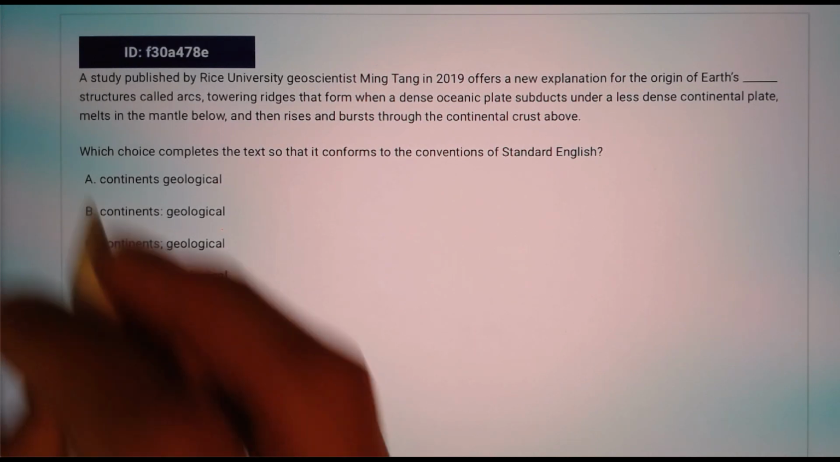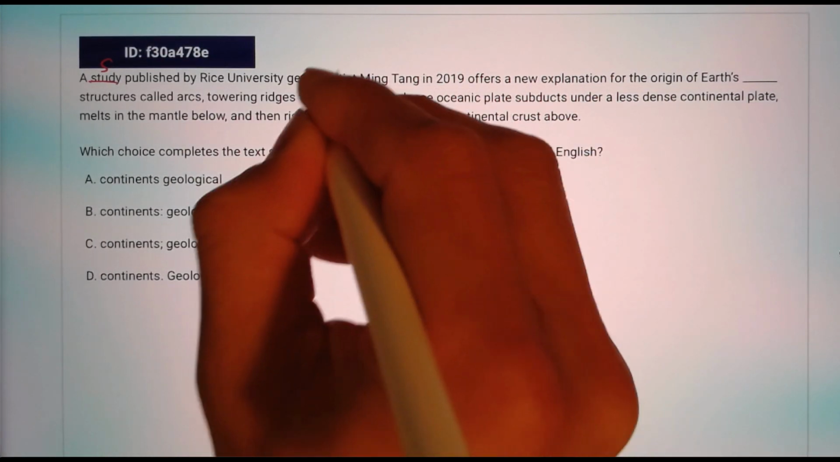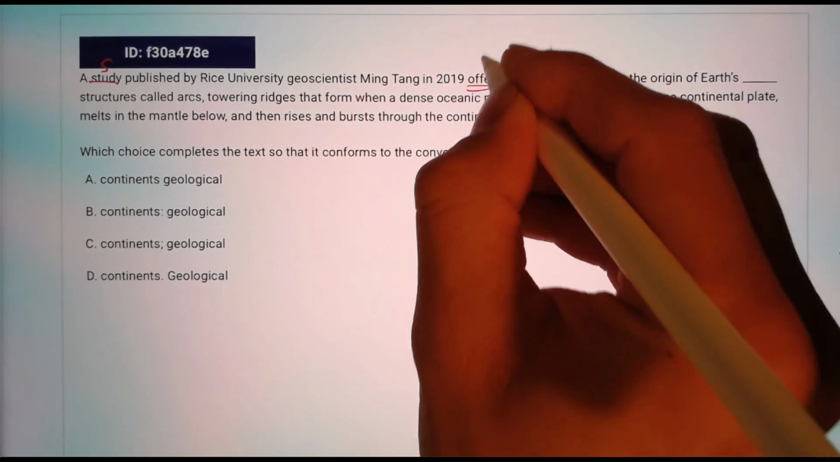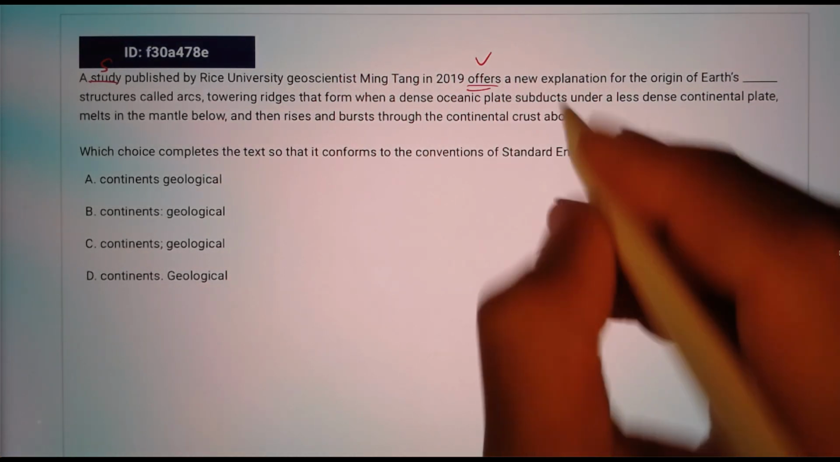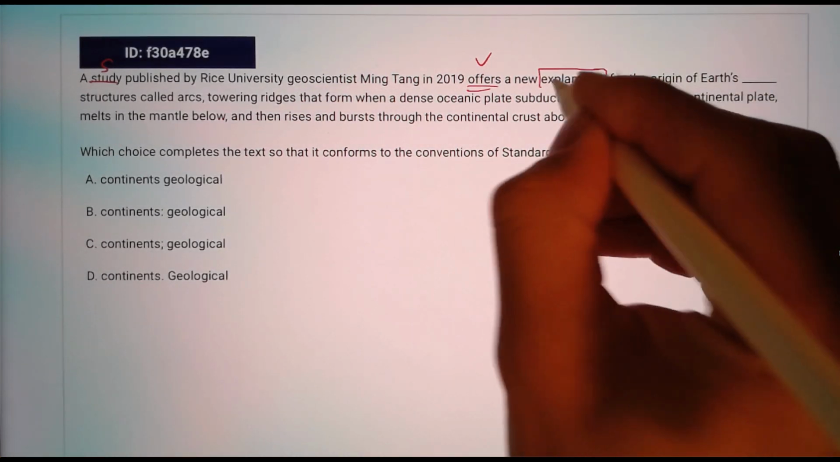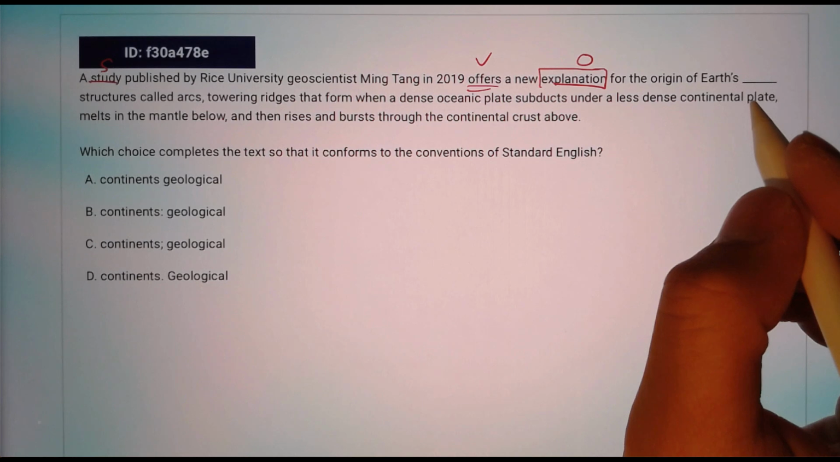Okay, so first sentence, I see the subject, a study. The verb will be offers. So a study offers a new explanation, an object, for the origin of Earth's continent.